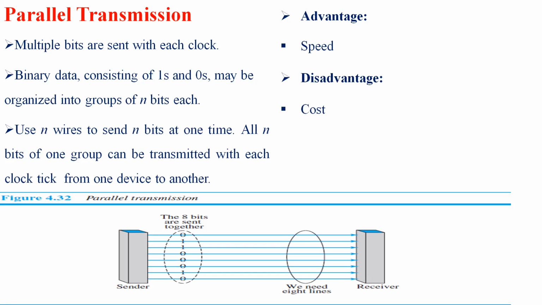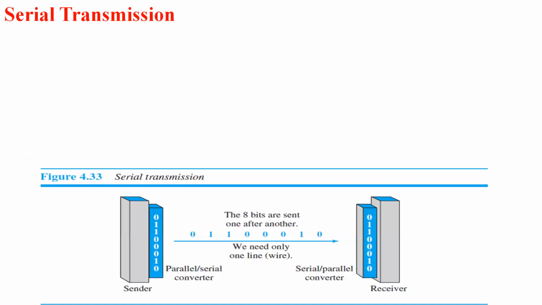So we know that in case of a parallel transmission, it will require n different wires or n different communication lines. So if there are any failures in a link, it will cost more to design it back. So this is a major disadvantage. Next we have serial.